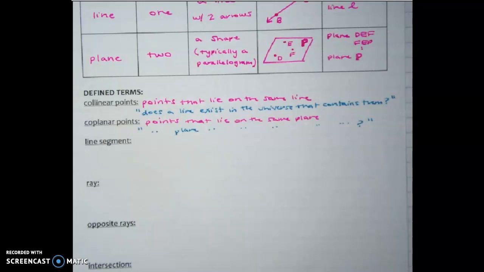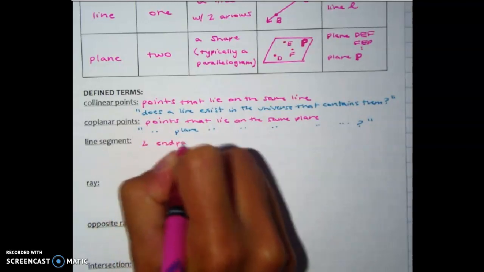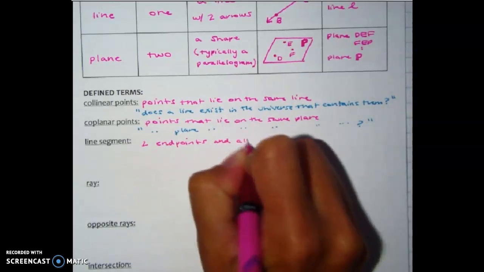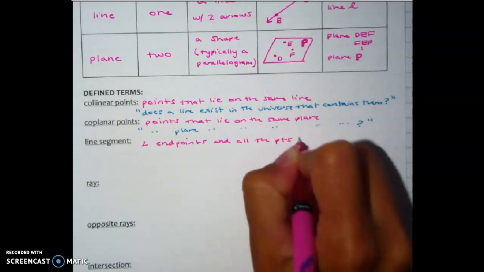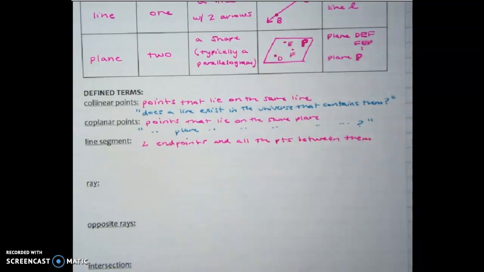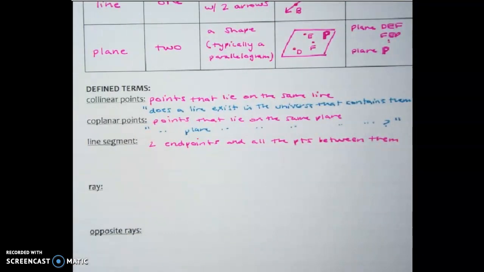All right, let's go to some things we know, line segments and rays. So we said lines go on forever, but if you remember back from previous maths, line segments have 2 endpoints, okay? So a line segment has 2 endpoints and all the points between them. I abbreviate a lot, so I put PTS for points. Okay, and I realize you're still learning my handwriting, so I do get a little sloppy, but hopefully this helps.